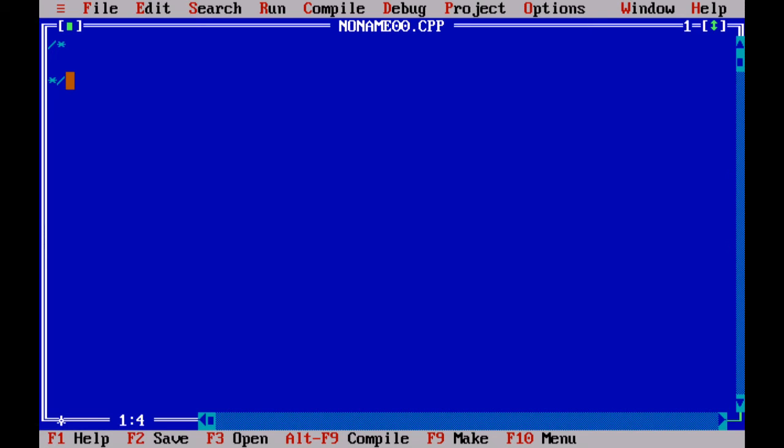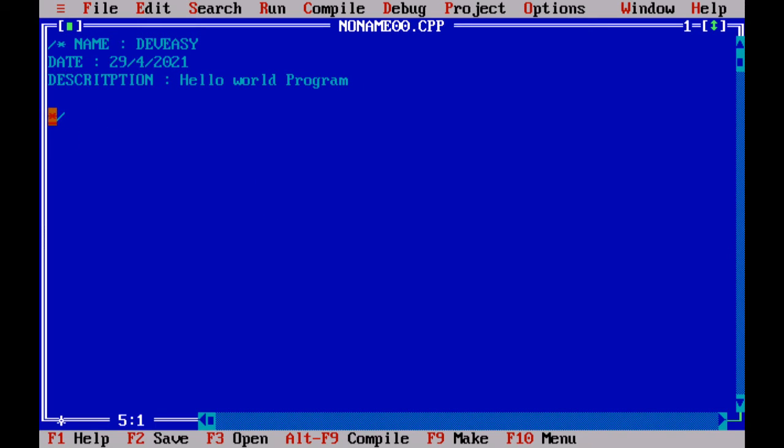For example, name, and I give Devizi, and then I'll give the date, 29/4/2021, and then I'll give description, hello world program.